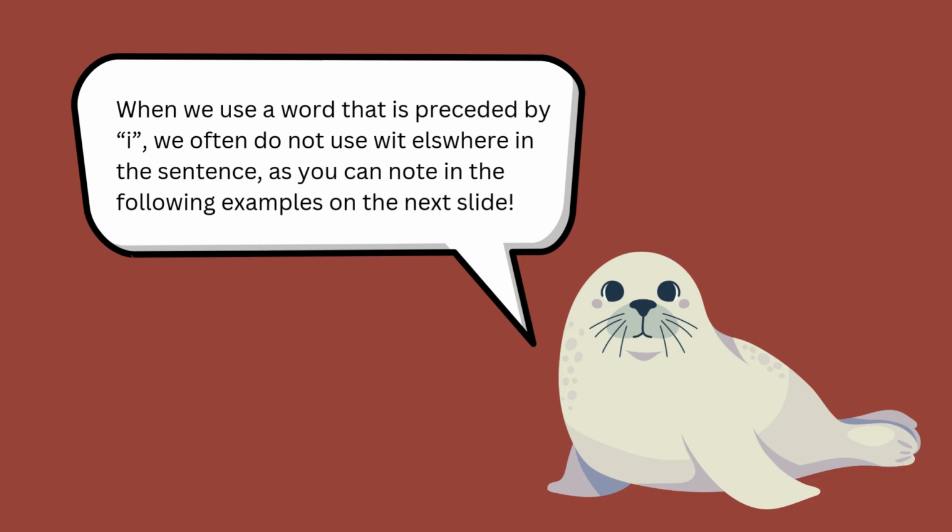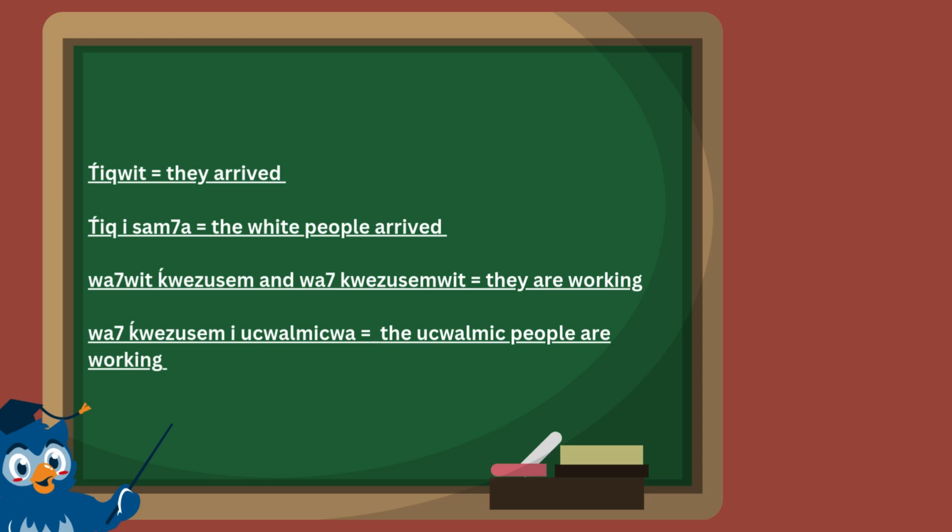When we use a word that is preceded by e, we often do not use wheat elsewhere in the sentence, as you can notice in the following examples on the next slide. So here are the examples. Cuystwí is they arrived, and then Cuystwí7 the white people arrived. Ucwalmícwts and Ucwalmícwts they are working. Ucwalmícwts equals the Ucwalmícw people are working.